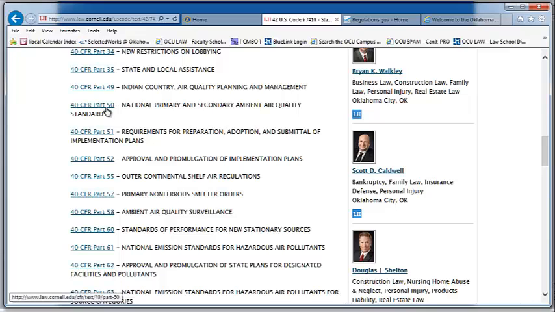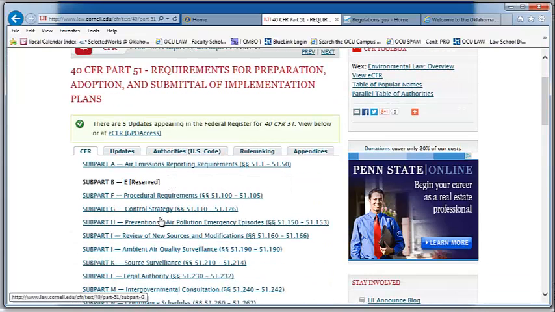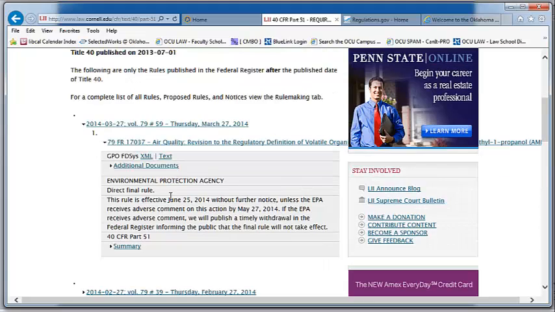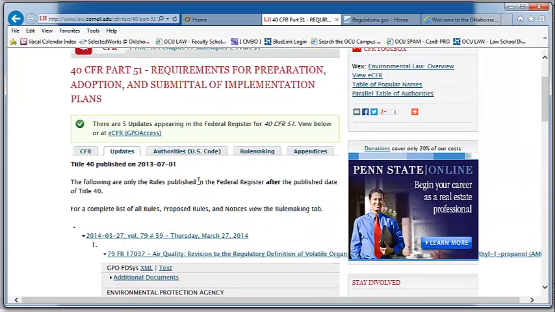Let's take a look at Part 51. These links would take us to the text of the CFR. We're also seeing here that they are alerting us that there are some updates appearing in the Federal Register that will update Title 40 CFR Section 51. So here we can see some pending changes, some rulemaking activity by the Environmental Protection Agency that would change what we're seeing in the CFR. You can think of this like a Shepard's or a KeyCite flag, letting you know that this agency is making some changes to its rules.